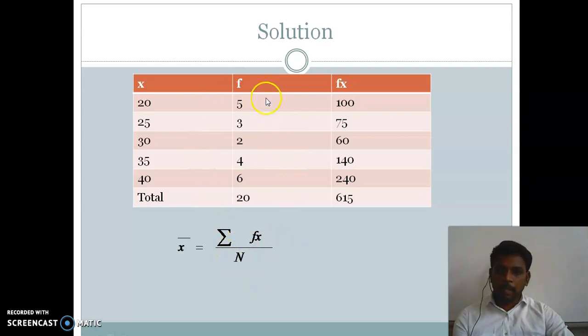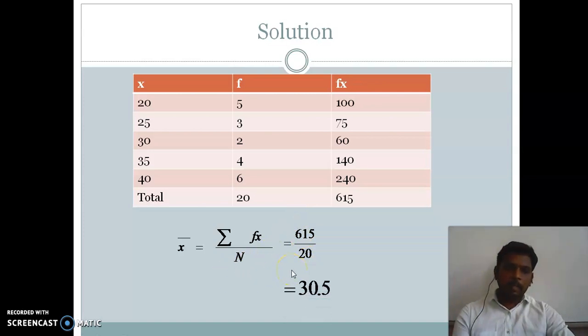Already we know that the total frequency is nothing but n. So if we add everything, we get 20, right? Next, we have to substitute directly here. So sigma fx is nothing but 615, divided by n, which is 20, right? So if you divide it, you get the answer 30.5. That is nothing but the mean of the given data, that is, the x bar value is 30.5.